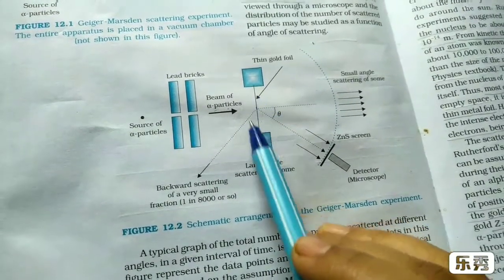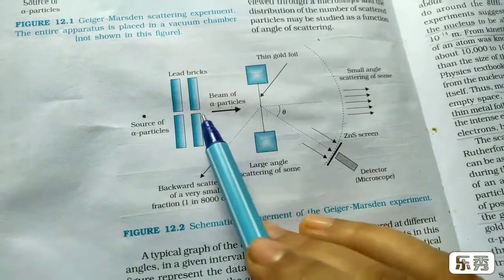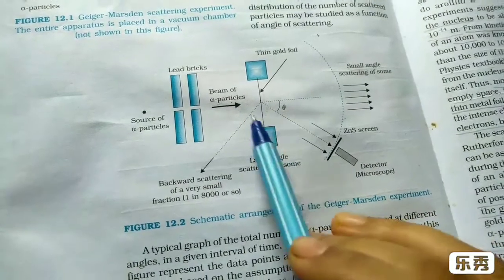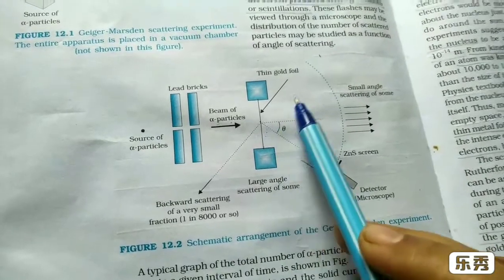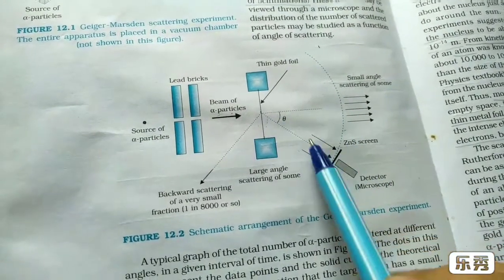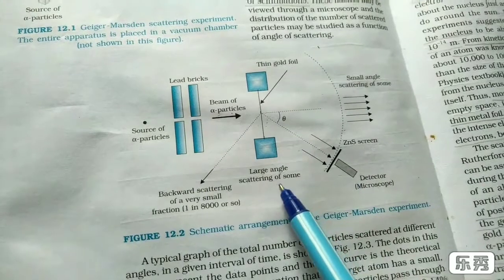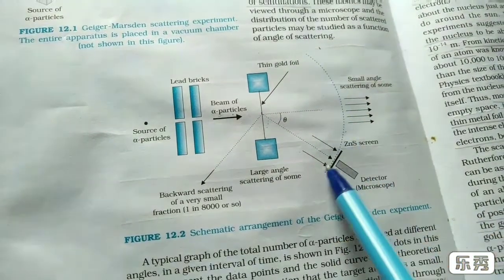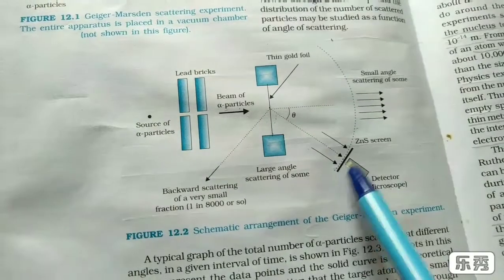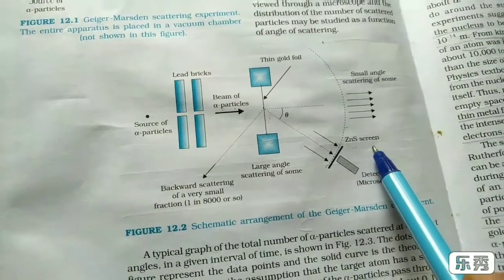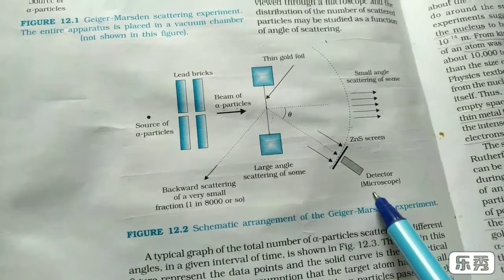Now from this gold foil the alpha particles get scattered in all directions, and the number of alpha particles scattered in different directions can be understood from this rotatable detector. This detector consists of a zinc sulfide screen and a microscope.